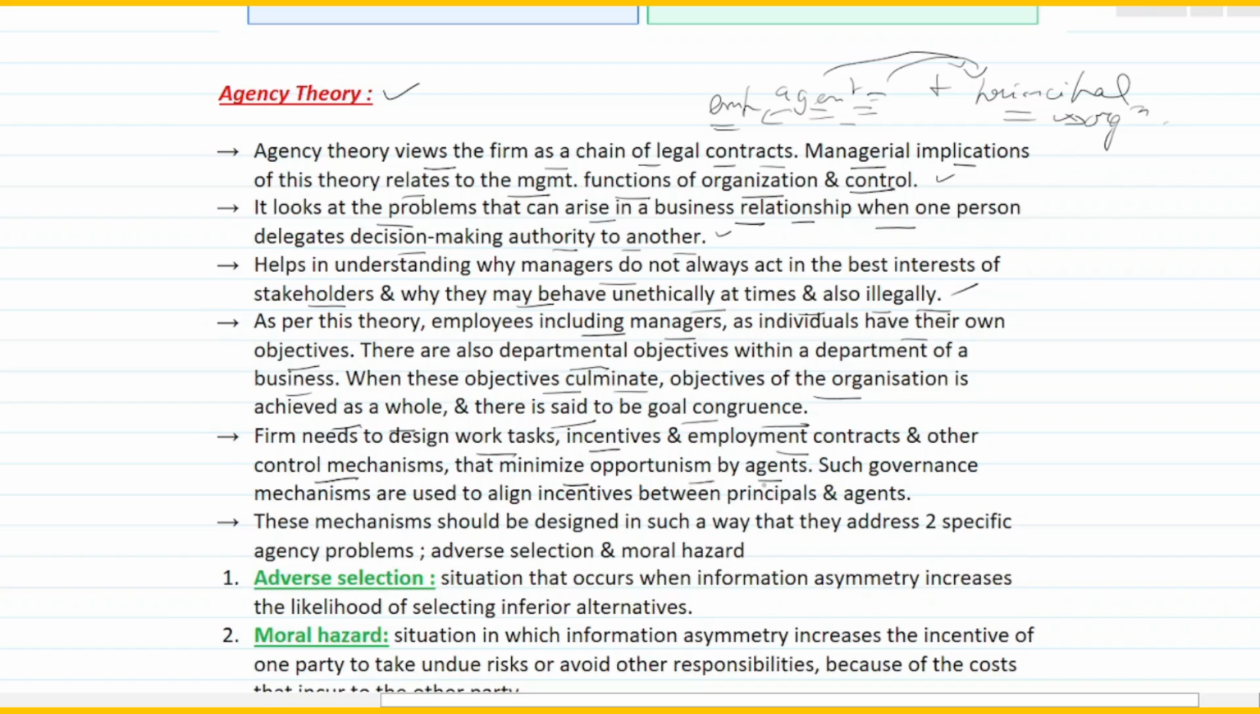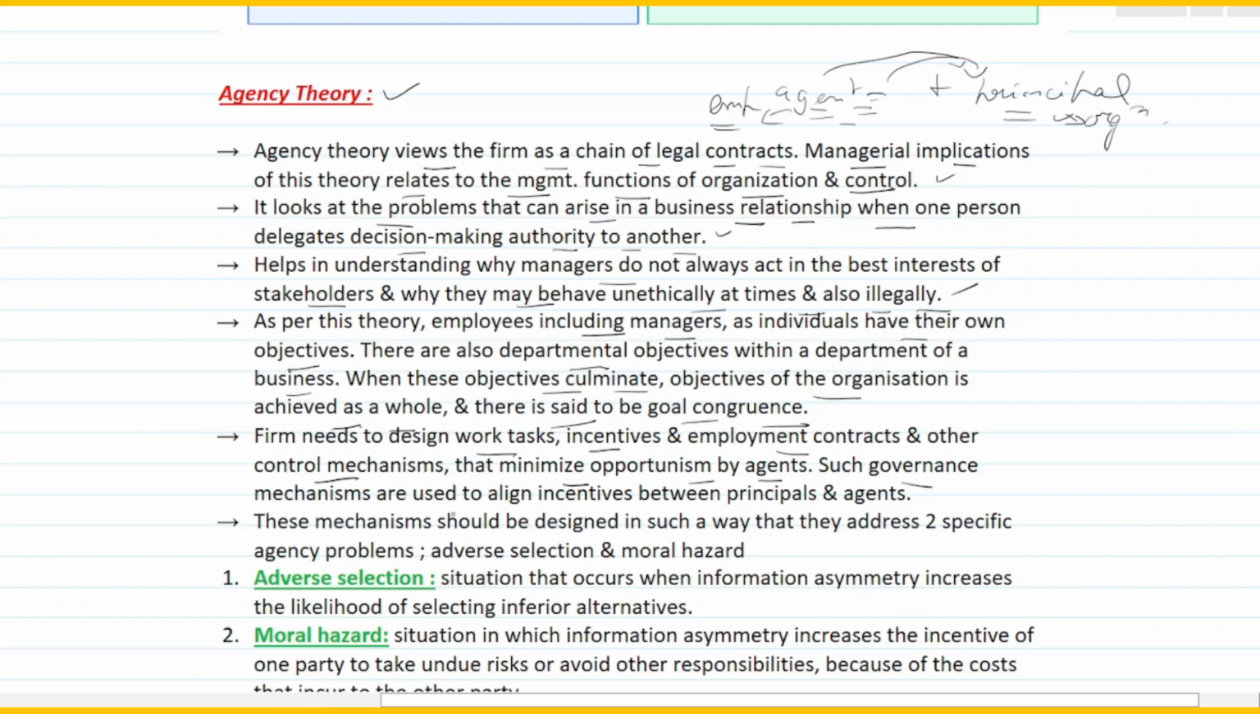So they have to have a clear SOP, that is standard operating procedure. How can they do it? They can design various work tasks, incentives and employment contracts and other control mechanisms. They need to monitor day in and day out, just to ensure that agents are not taking undue advantage of the organization's various resources or doing any kind of wrongdoing, right? That minimizes opportunism by the agents. So the false opportunities that they are trying to create, there should be a check on the same.